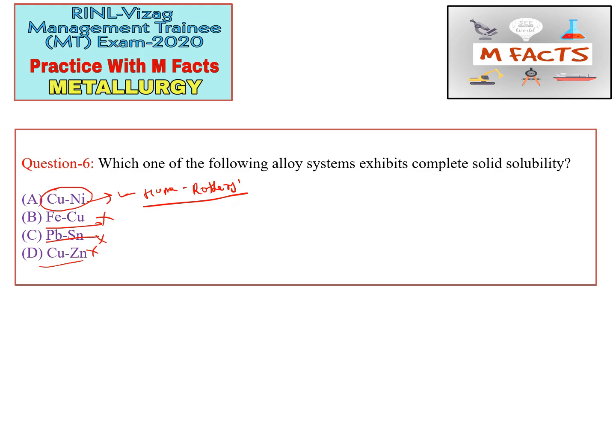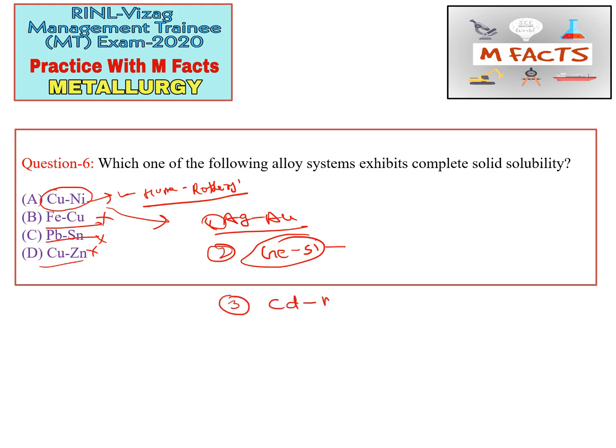Other than copper and nickel, a few alloy systems I am writing here which exhibit complete solid solubility are Ag-Au. Ag-Au is one. The next one is germanium silicon, that is the Ge-Si system. The Ge-Si alloy system also exhibits complete solid solubility, and the other one is the cadmium and magnesium alloy system. This also exhibits complete solid solubility.